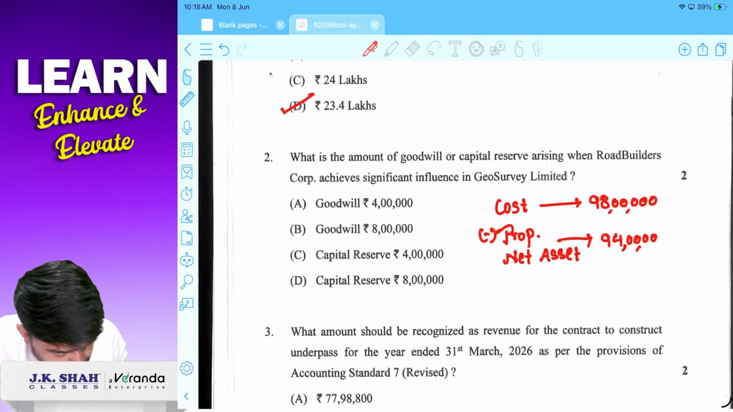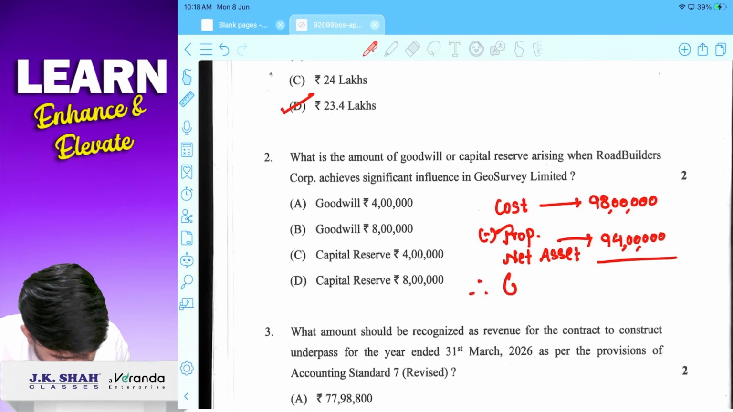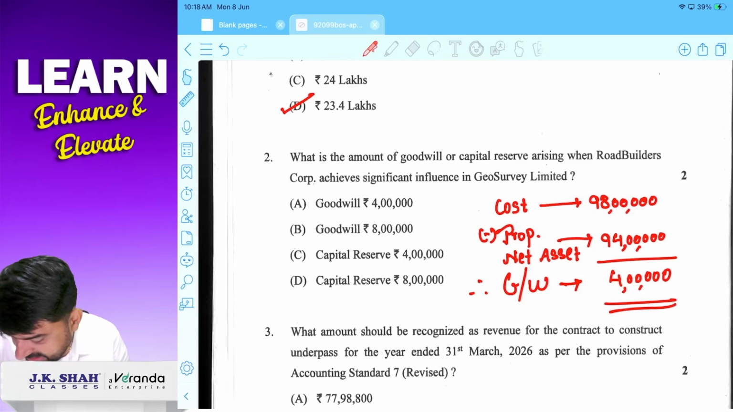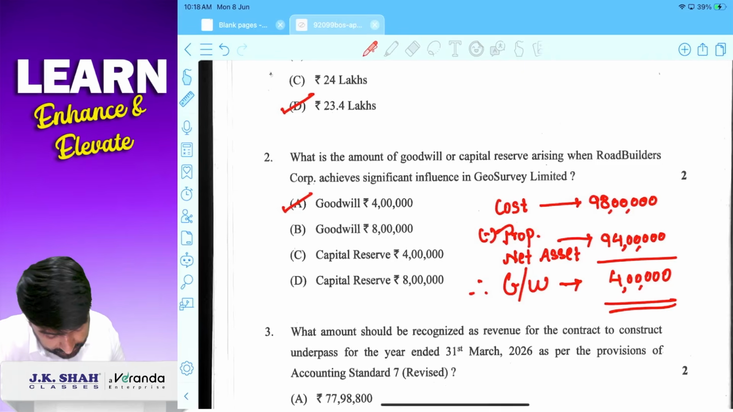is proportionate net asset, and therefore payment is more, so there will be a goodwill, and that goodwill will be 4 lakhs. So answer will be goodwill 4 lakhs. Clear everybody?